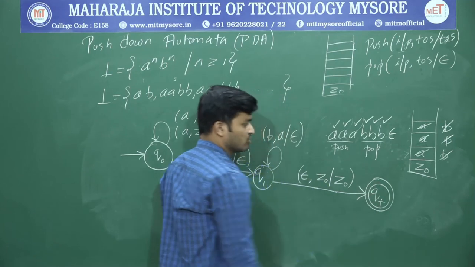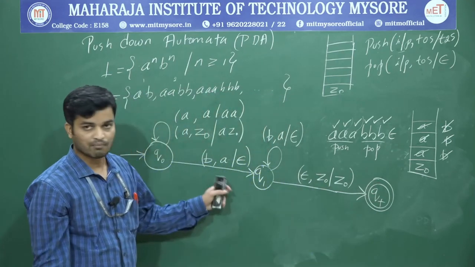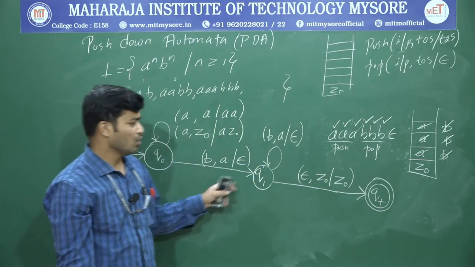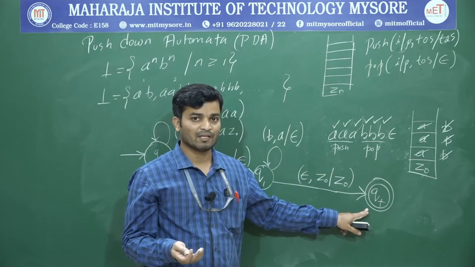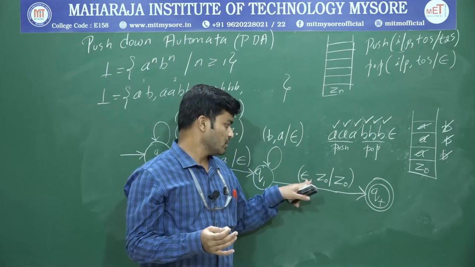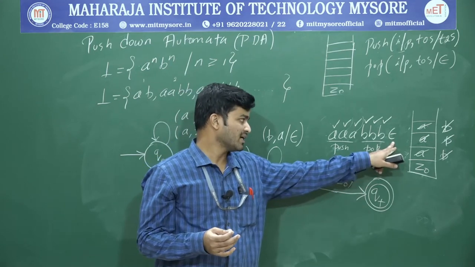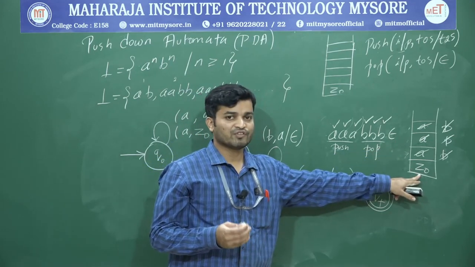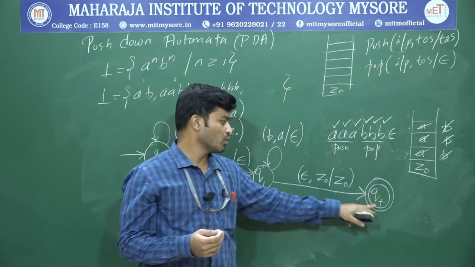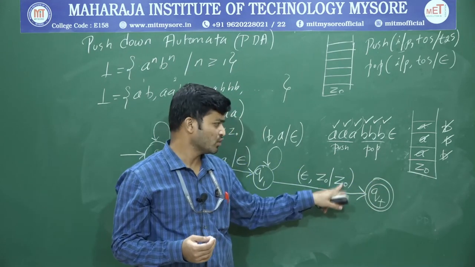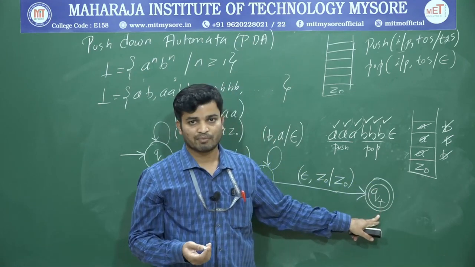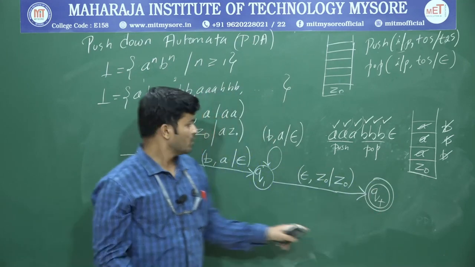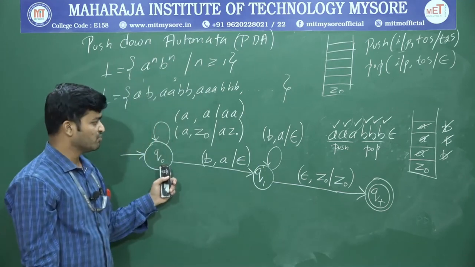Why? Because this string is valid. That belongs to the given language. In all the remaining cases, don't go toward the final state. Therefore, it will not accept that particular string. Only if the string is over, at that time, if the top of the stack is Z0, it will go to the final state. It will maintain Z0 as it is at the top of the stack, go toward the final state, and that will be accepted. Simple. Okay.